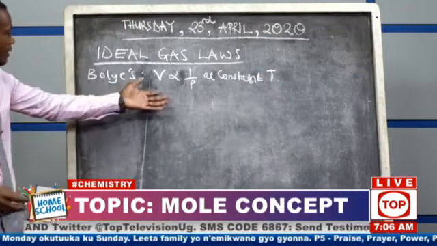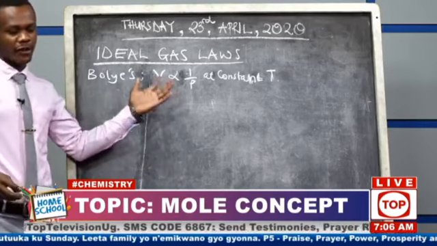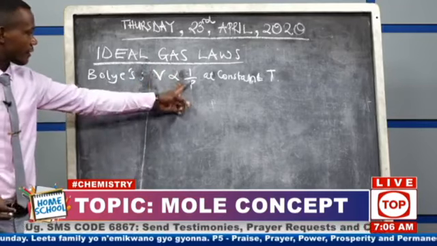In this law, we say that the volume is inversely proportional to pressure.